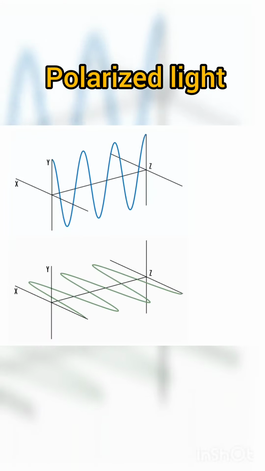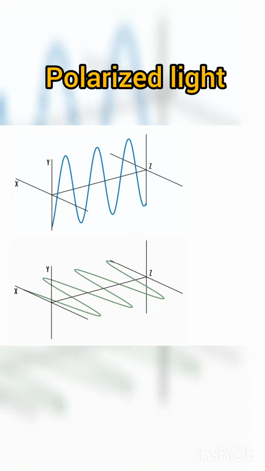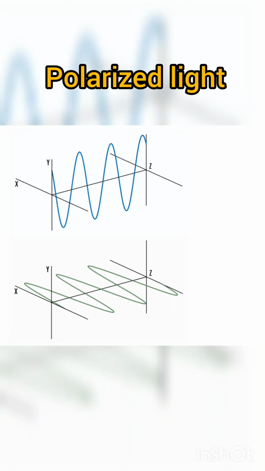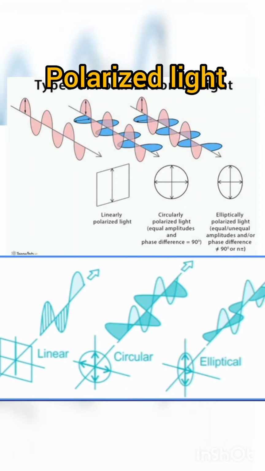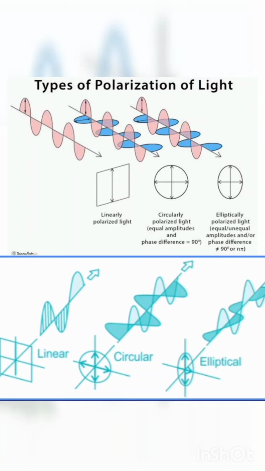If the direction of the electric field of light is well defined, it is called polarized light. The most common source of polarized light is a laser. Depending on how the electric field is oriented, we classify polarized light into three types of polarizations.